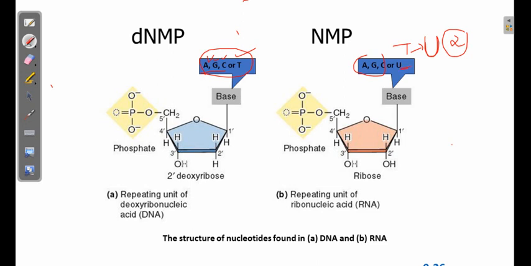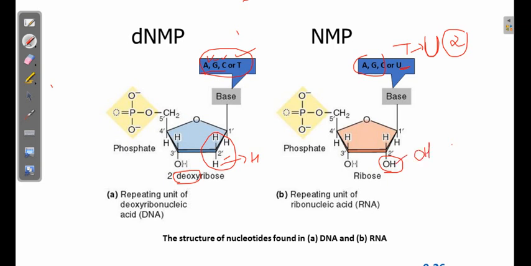Now the third difference between DNA and RNA comes in the structure of the 5 carbon sugar moiety. As you see in DNA, because the word itself is deoxyribose, at the second carbon here, it contains hydrogen. Compared to that, ribose contains a hydroxyl group.